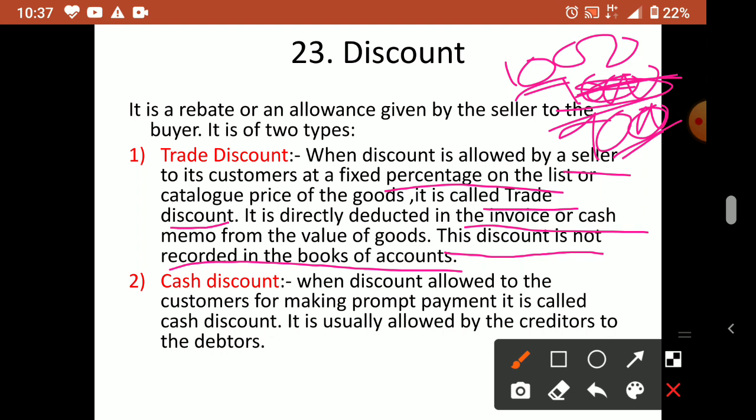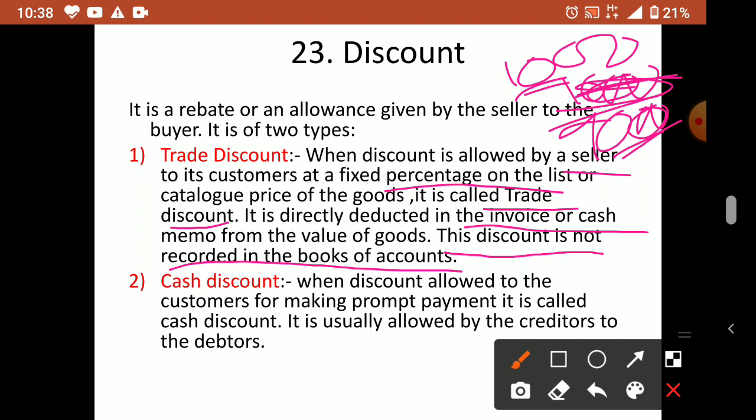But next is cash discount. What do you mean by cash discount? When a discount is allowed to the customers for making prompt payment, it is called cash discount. We discussed debtors, creditors and all. Suppose I am a seller and you are the buyer. You purchased goods from me for rupees 5000. You didn't pay money to me, and you said you will give it after 1 month.